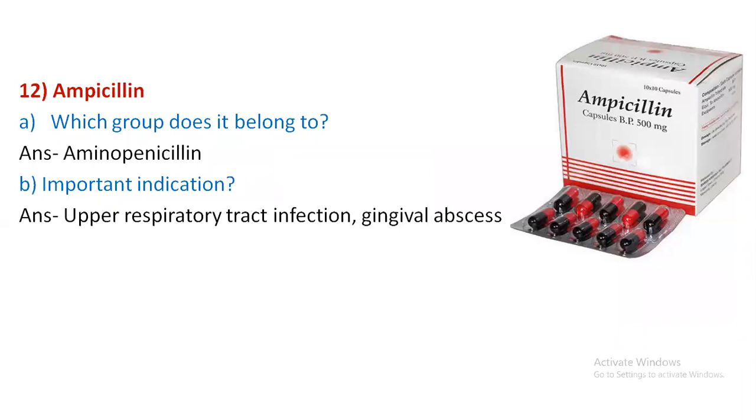Broadly, penicillins are bactericidal drugs because they are cell wall synthesis inhibitors. Among them, we have aminopenicillins, that is ampicillin and amoxicillin, which are gastro-resistant drugs. Remember, ampicillin and amoxicillin belonging to aminopenicillins are gastro-resistant, so they can be given orally. They are used for upper respiratory tract infection and gingival abscess.